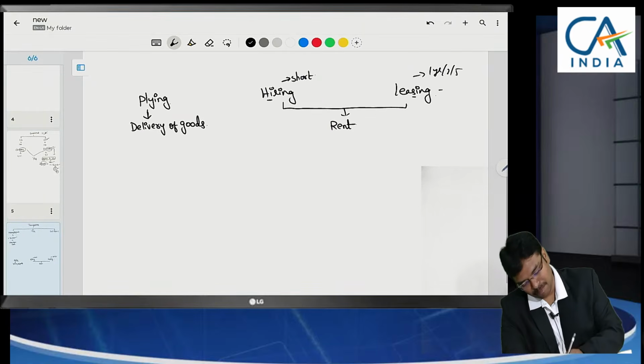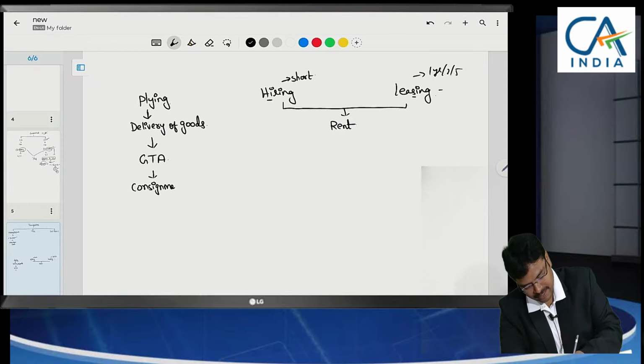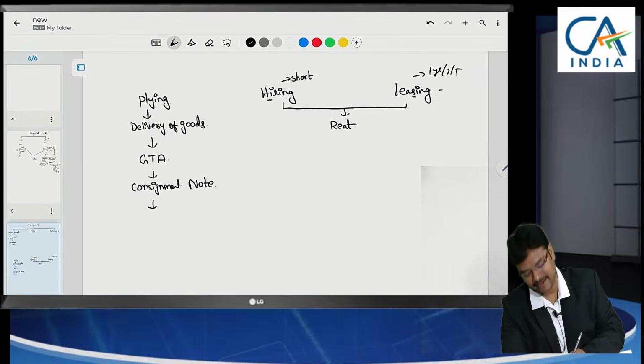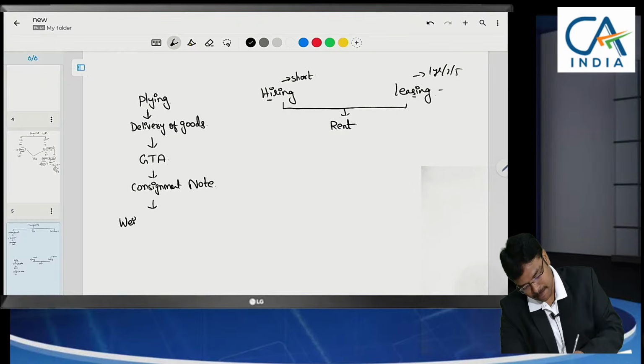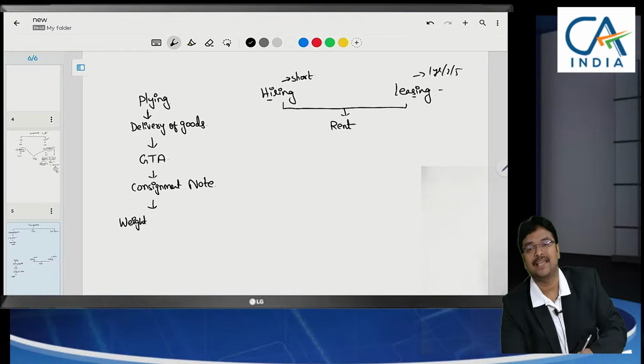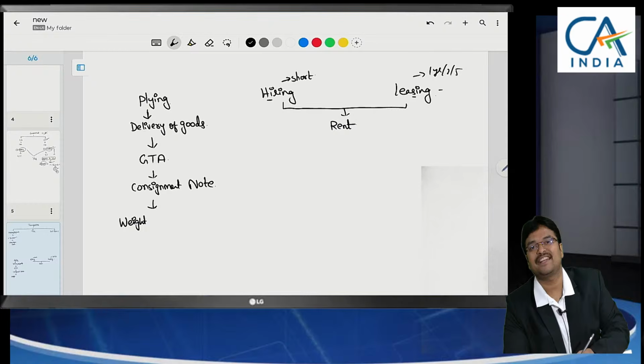In case of plying, we term it as GTA, in which a consignment note will be issued. That means freight will be charged based on the consignment. Based on the weight, based on tonnage, number of tons, they might charge the freight. For every ton, the freight will be 1000 rupees, they might say.